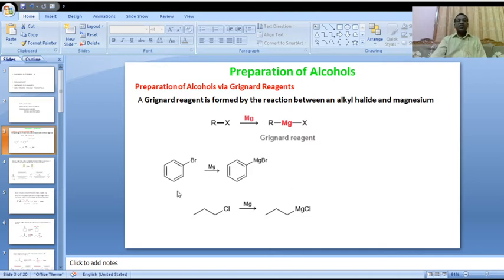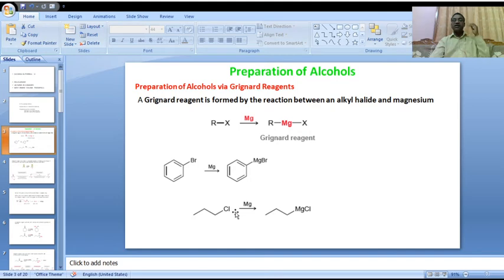If it is an aromatic ring, aromatic Grignard reagent, here please observe: bromobenzene on reaction with magnesium gives aryl magnesium bromide. This is also Grignard reagent formation. Here is a normal alkyl chain containing 3 carbons, 1, 2, 3, propyl chloride.